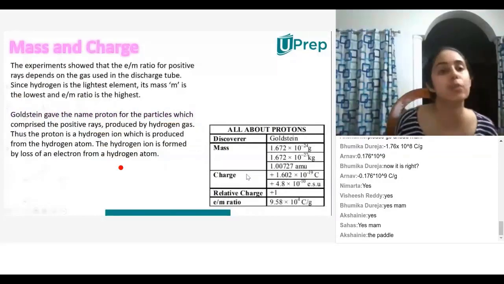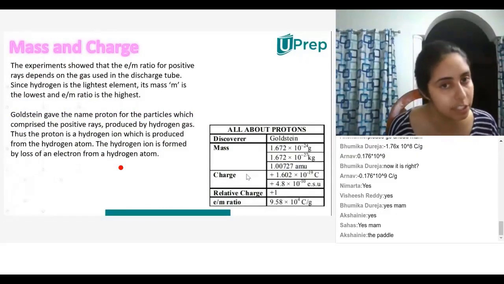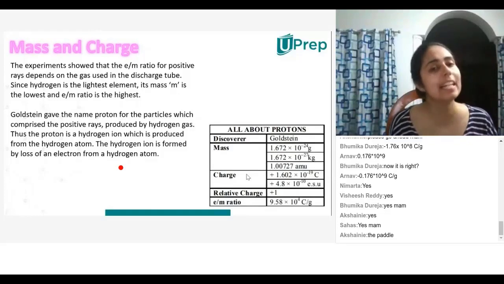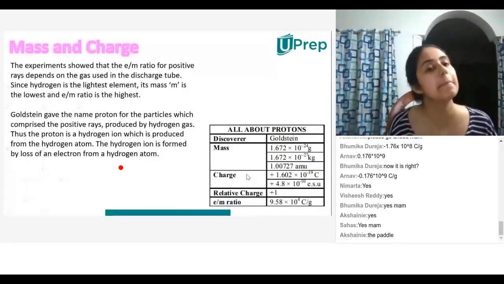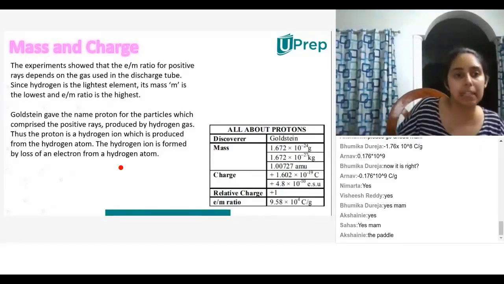Okay, so now let's do the mass and charge of a proton. The experiment shows that the E by M ratio for positive rays depends on the gas used inside the discharge tube. Since hydrogen is the lightest element, its mass M is the lowest and the E by M ratio is the highest. What does this mean?